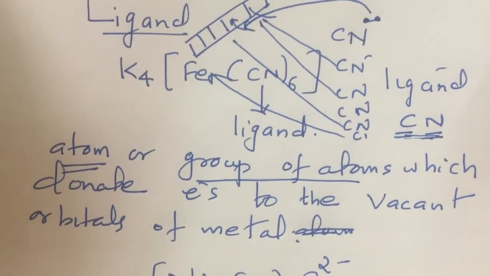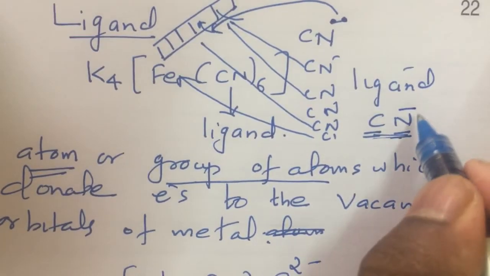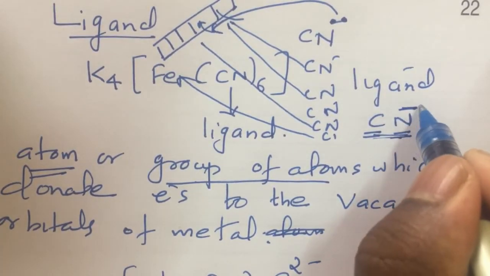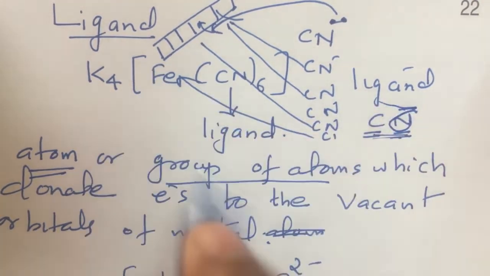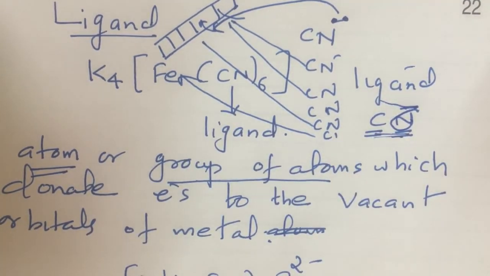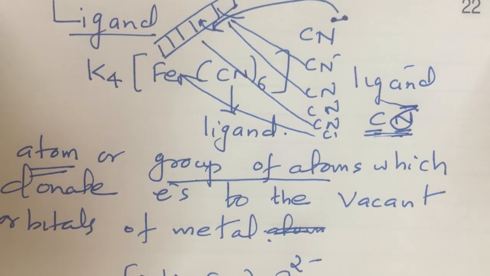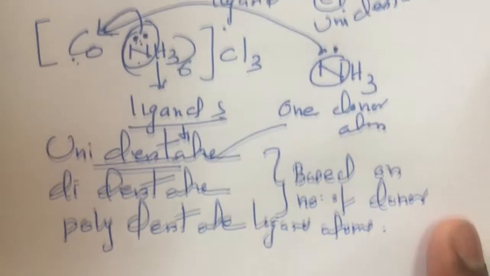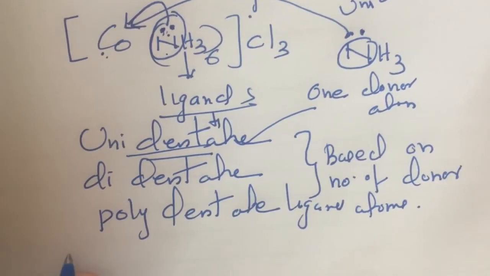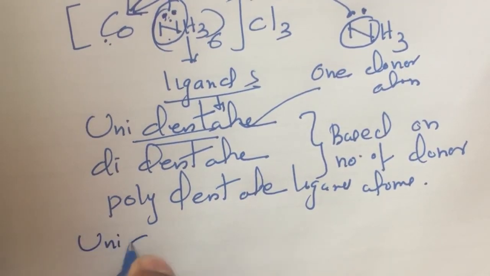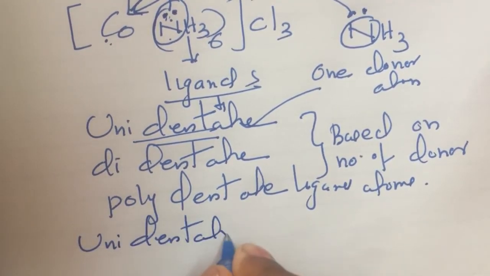Okay, then CN minus: the electron pair present on the nitrogen is donated to the vacant orbital. So CN minus is also unidentate. Clear? Then what can we write? What is a unidentate ligand?